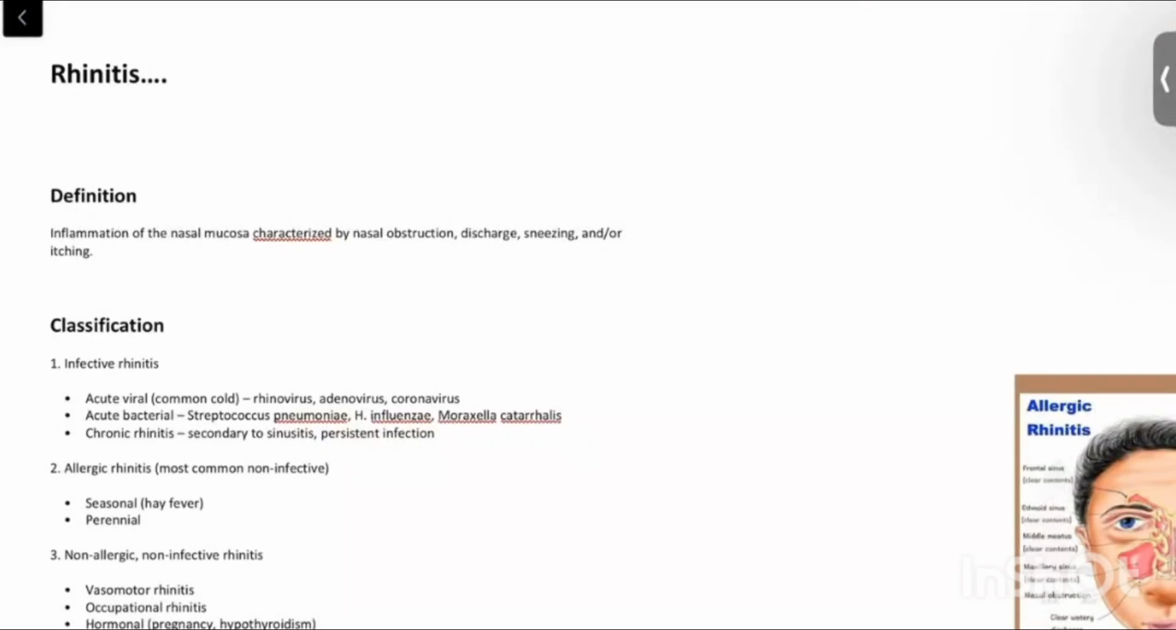Hello everyone, in this video we are going to discuss rhinitis. So what is rhinitis? What is the definition of rhinitis? It is nothing but inflammation of the nasal mucosa. This class will be almost similar to conjunctivitis, which we have discussed in ophthalmology. Conjunctivitis was inflammation of the conjunctiva. Here, rhinitis is the inflammation of the nasal mucosa, and it is characterized by nasal obstruction, discharge, sneezing or itching.